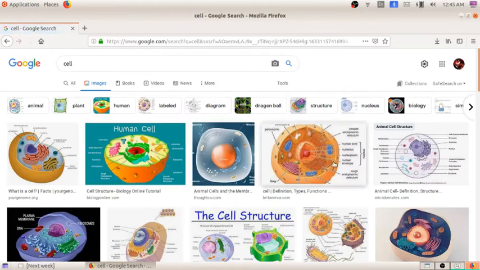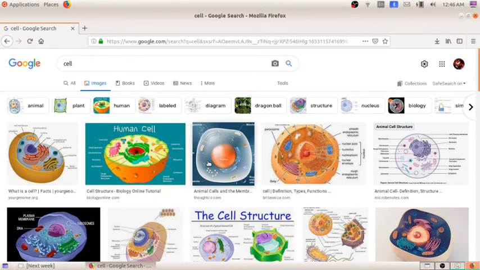You will get a lot of images related to the topic cell. You can see human cell, animal cell, plant cell, bird cell, like that. You can see a lot of different cells, and a lot of images related to the different topics.